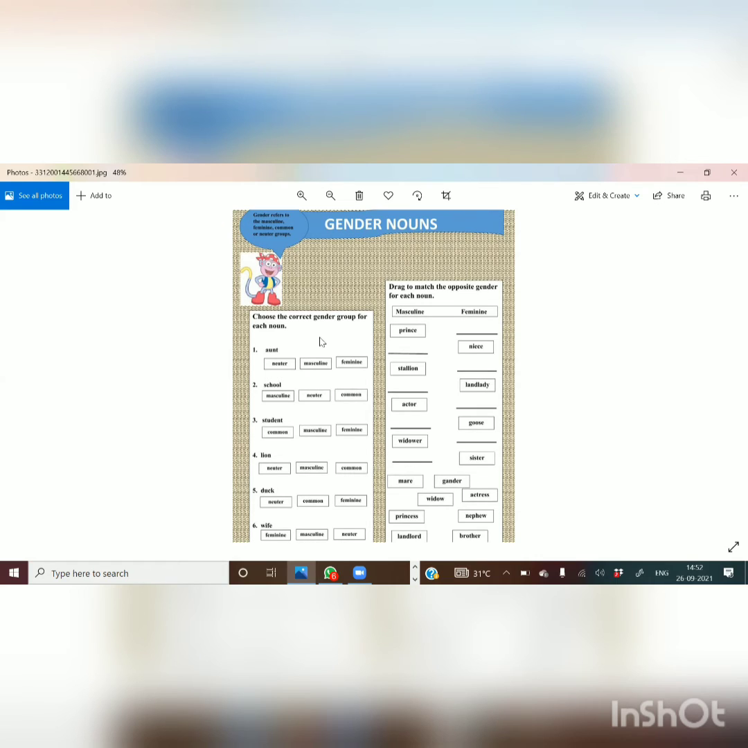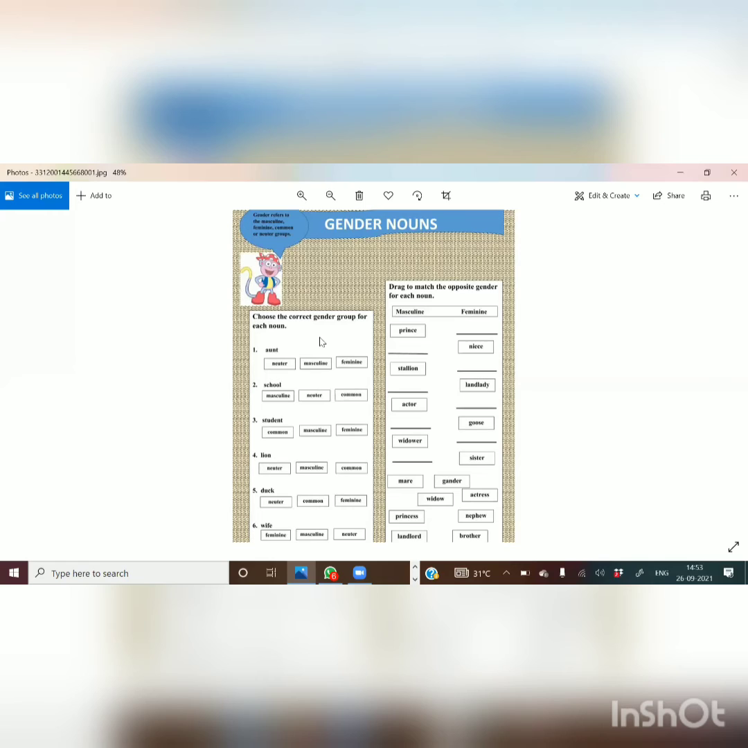Who is speaking? Seema is speaking. Seema is a feminine gender. The teacher is a common gender. Who all are listening? Students are listening. Student is a common gender. Who is listening? Maybe Raga was listening. It's a masculine gender. That's how.